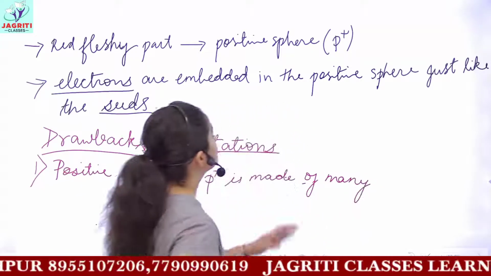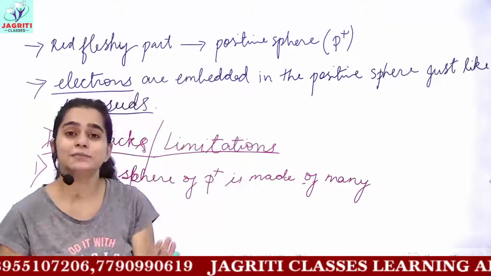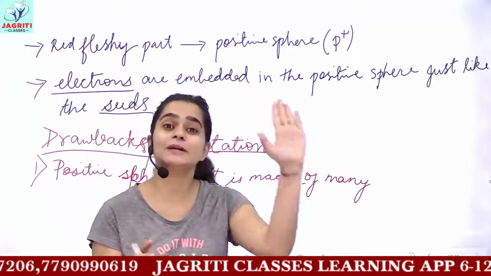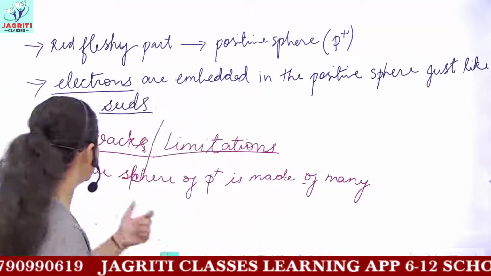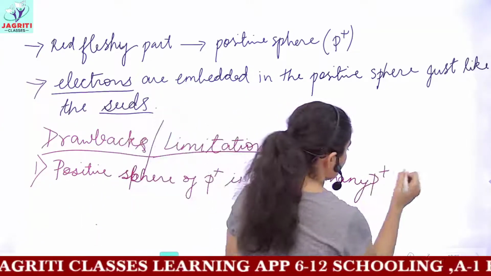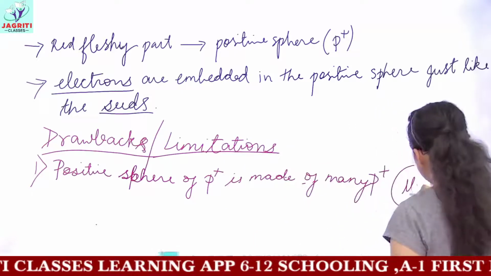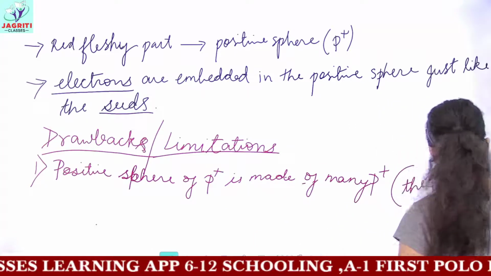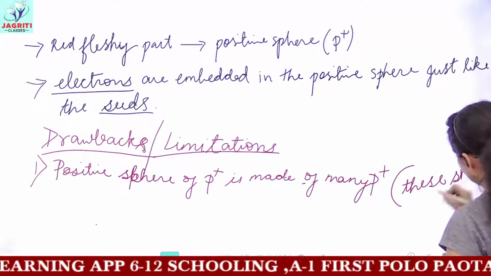These protons make a sphere, that means many protons are present in the whole of the positive part, and this positive sphere, which is made up of many protons, will show repulsion among these protons.